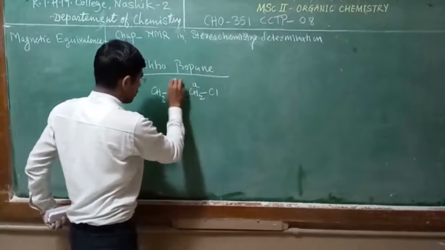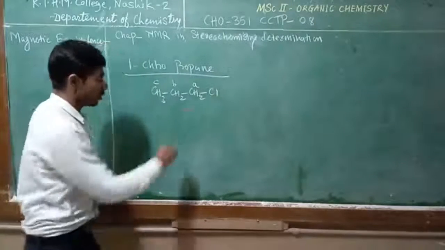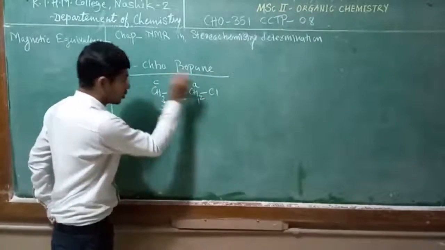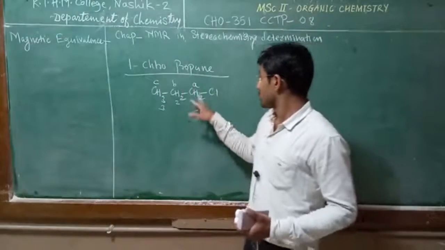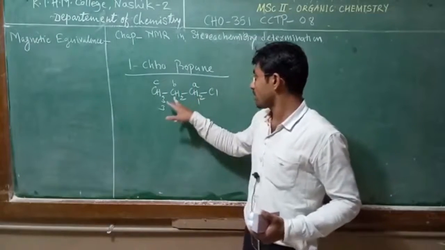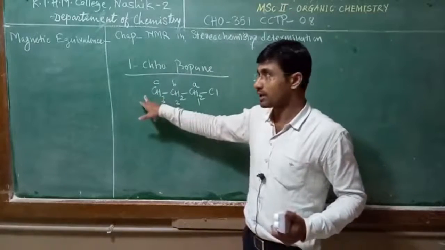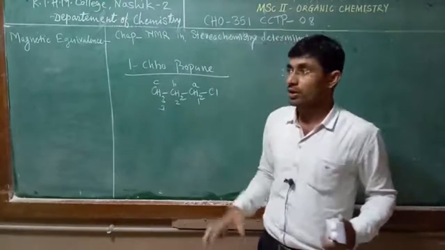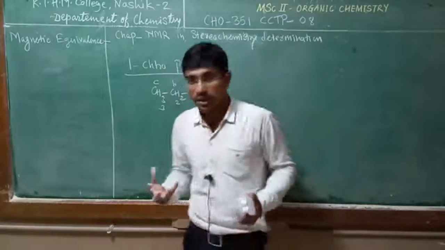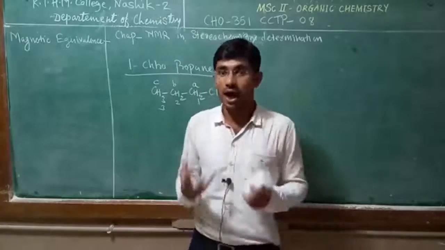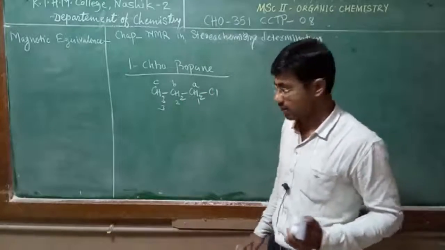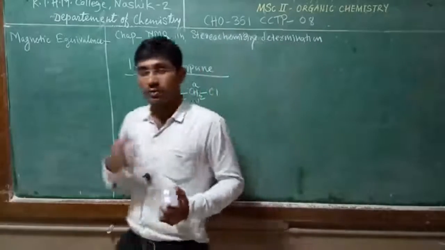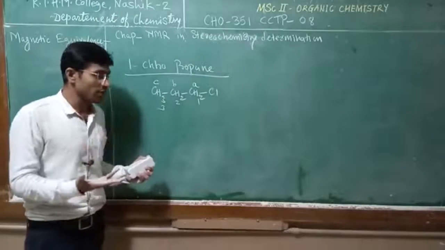Suppose there are 3 sets of protons: this carbon carries 2 protons, this carbon carries 2 protons, this carbon carries 2 protons. The protons carried by each carbon are isochronous and have the same chemical shift value, because of carbon-carbon free bond rotation.